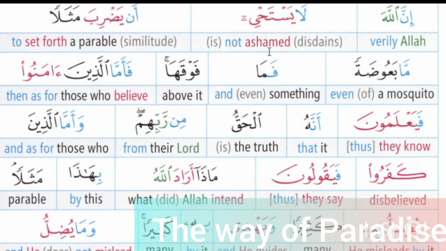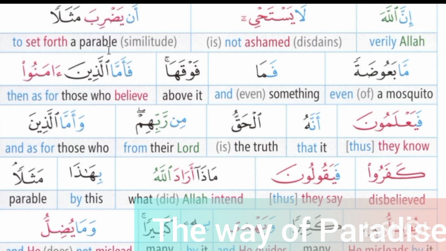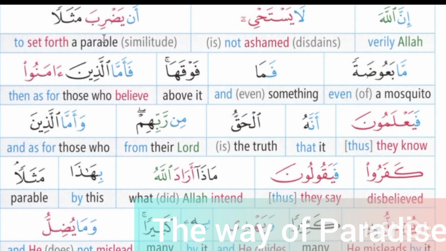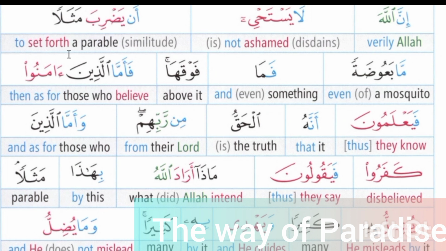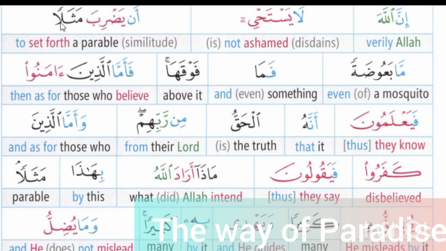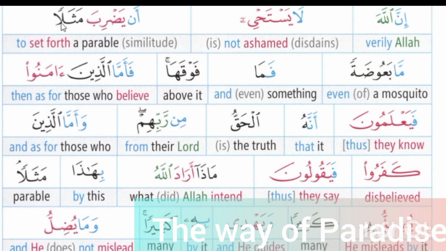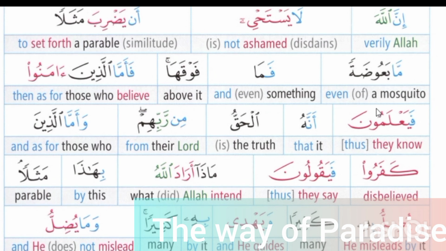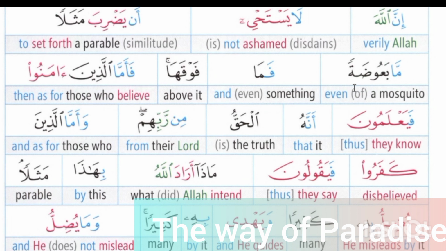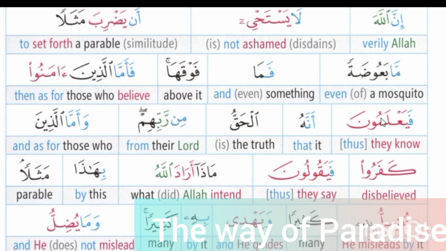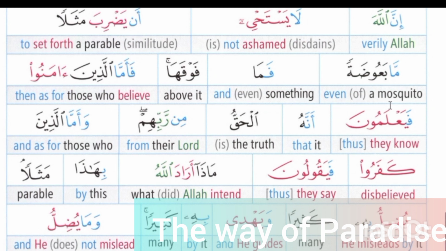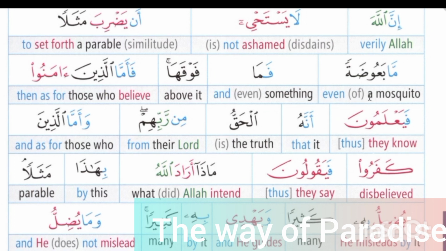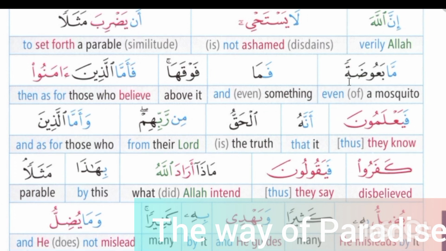An yazriba, meaning of an is to. In yazriba, ya is used as a prefix. Root word of yazriba is za, ra, ba, and the meaning of yazriba is set forth. In masalan, tanween makes this an indefinite noun, and the root word of masalan is mim, salam, and the meaning of masalan is a parable. Ma ba'uzatan, meaning of ma is even. Ba'uzatan is an indefinite noun. Round ta at the end of ba'uzatan makes this feminine. The meaning of ba'uzatan is mosquito, and the root word of this word is ba and za.